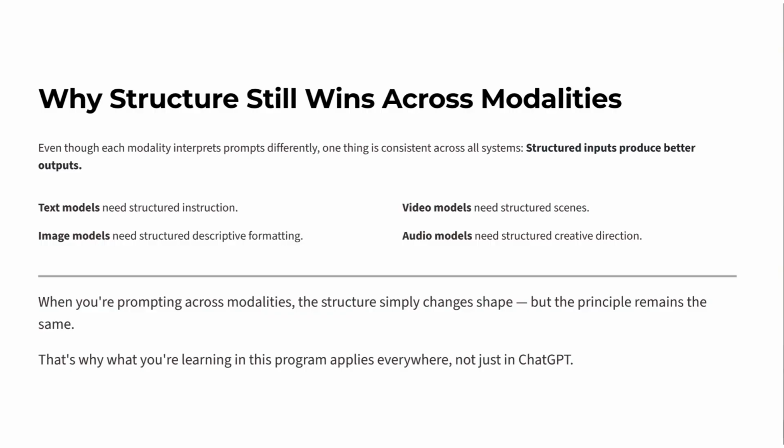Text models need structured instruction. Image models need structured descriptive formatting. Video models need structured scenes. Audio models need structured creative direction. When you're prompting across modalities, the structure simply changes shape, but the principle remains the same. That's why what you're learning in this program applies everywhere, not just in ChatGPT.